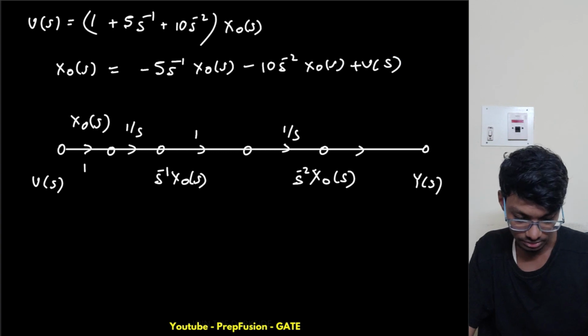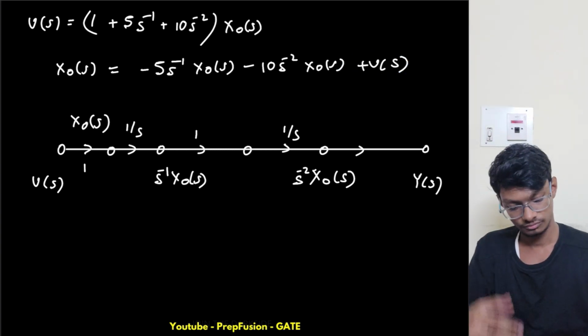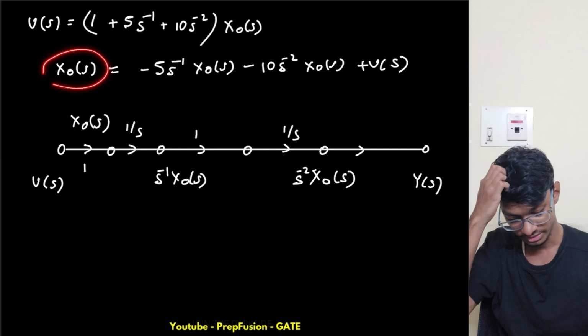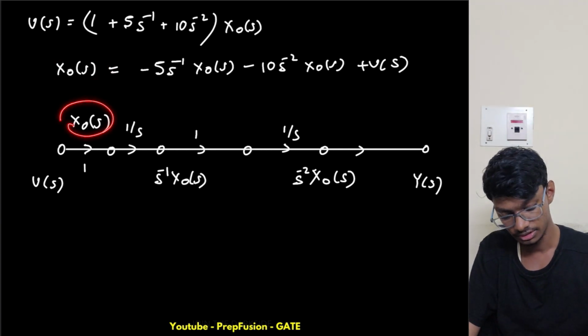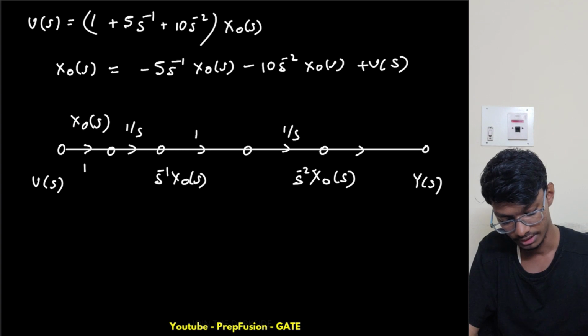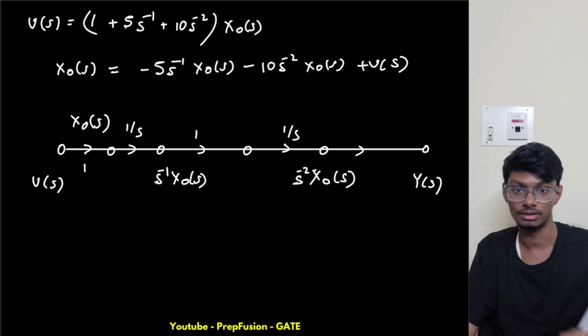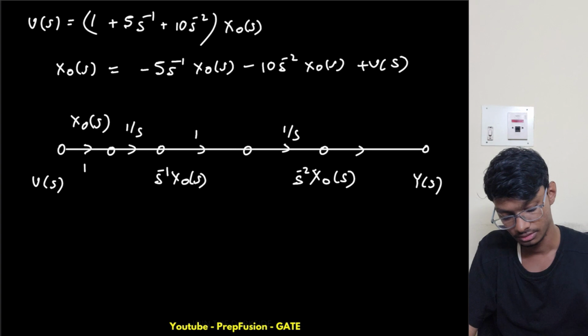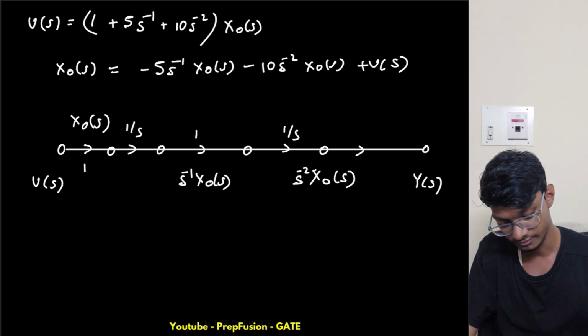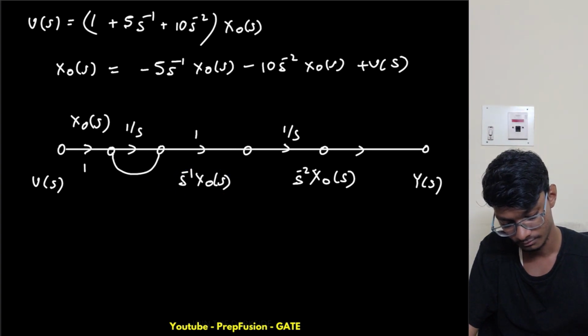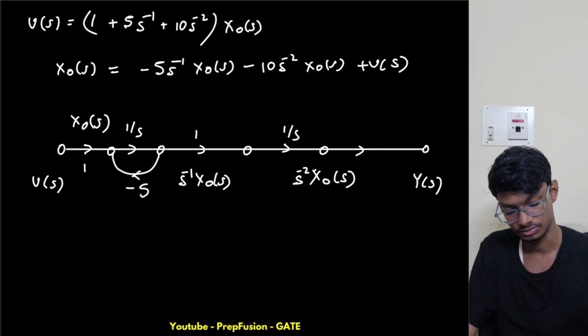So basically from here you can understand that this x naught of s is equal to minus 5 s inverse times x naught of s. So s inverse of x naught of s here, I need to give a feedback of -5, right? If I give a feedback of -5, this will come out like this, okay?